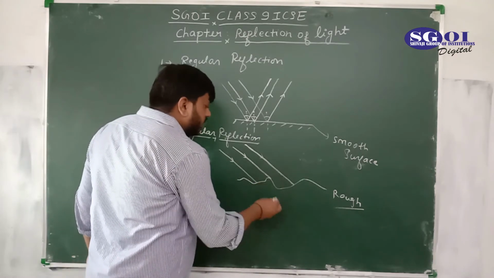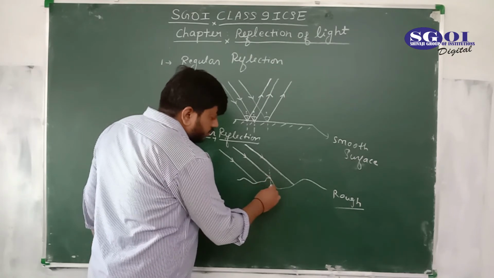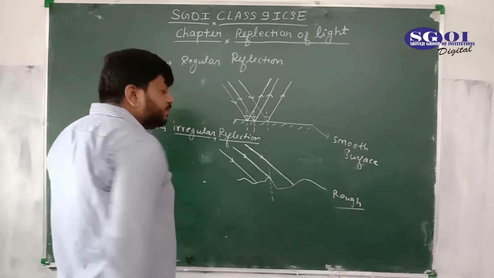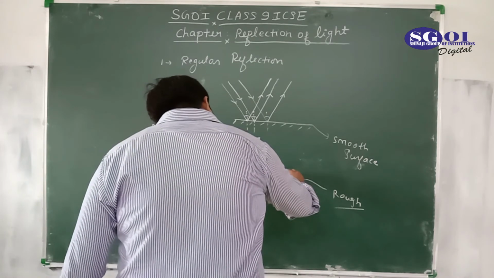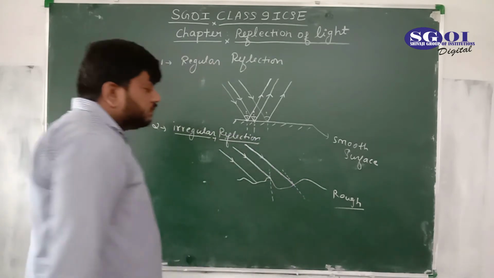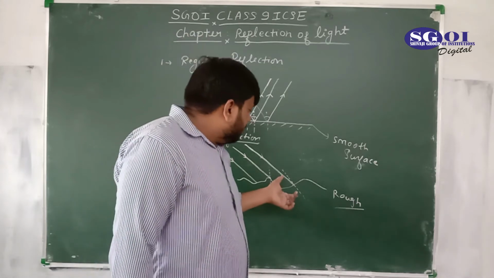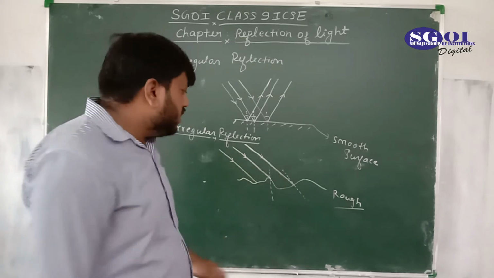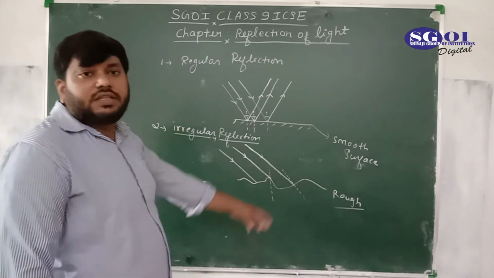Now, what is the real path of that? We would draw the normal first here at the point of incidence. This is the normal. At this point, where is the normal? The normal would be like this. You have to be a master in drawing the normal, because most of the students will draw the normal like this, which is not 90 degrees to the surface.